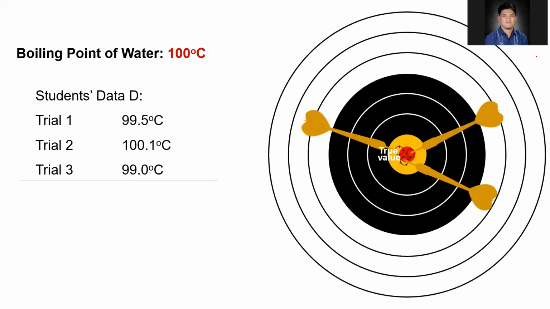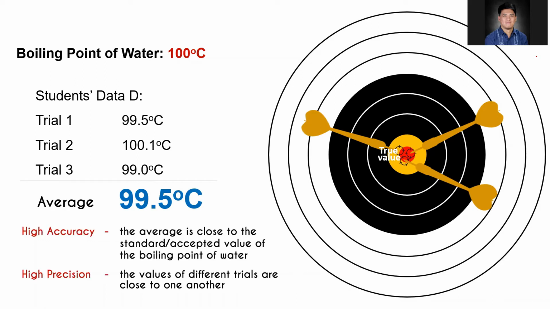The fourth group measured 99.5, 100.1, and 99.0. The average is 99.5. This time we can say that 99.5 is also close to 100 degrees Celsius, so it is high accuracy. And it is also high precision because 99, 100, and 99 are close with each other. So the fourth group has high accuracy and high precision.